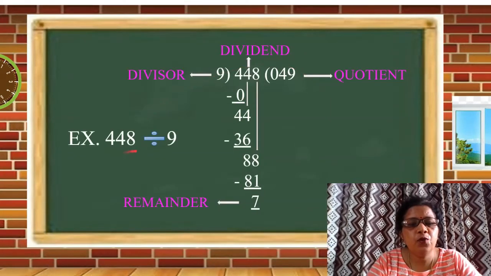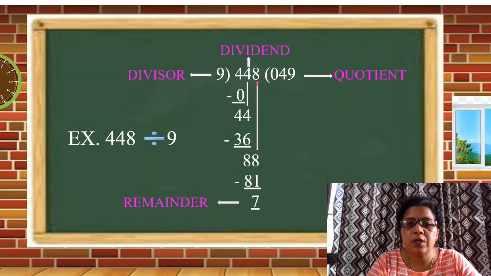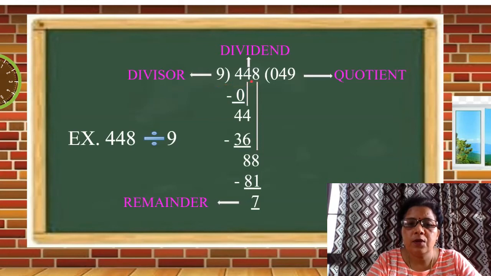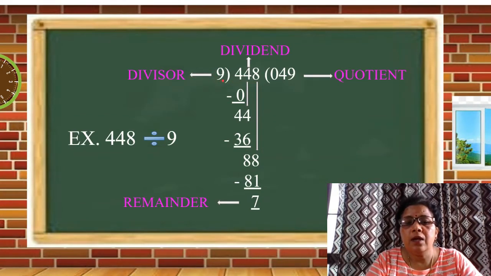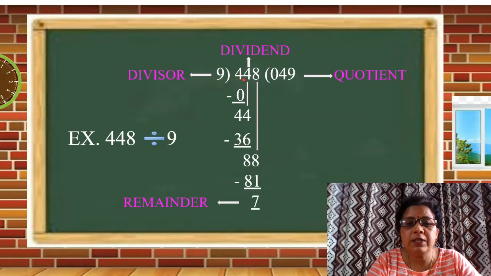Suppose we have to divide 448 divided by 9. So 448 divided by 9. 448 is the dividend, 9 is the divisor. Students, let's see that the divisor has only one digit, so we can take only one digit from the dividend also.